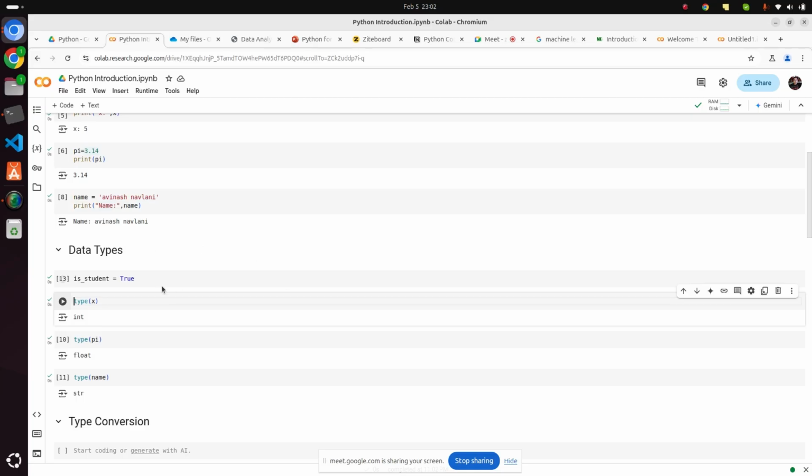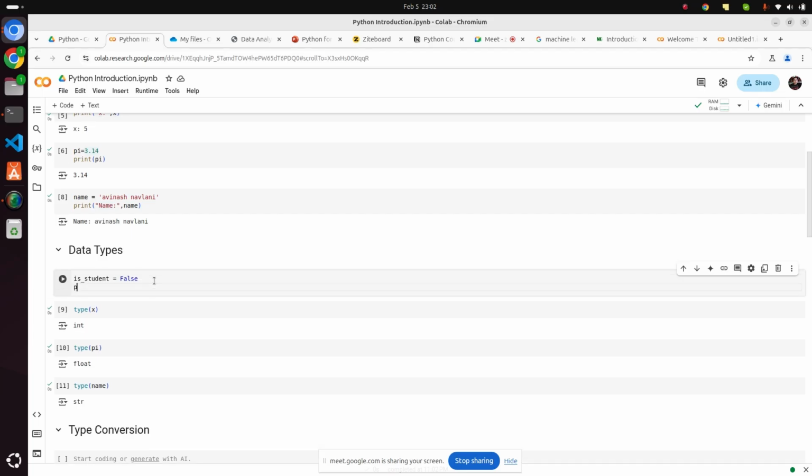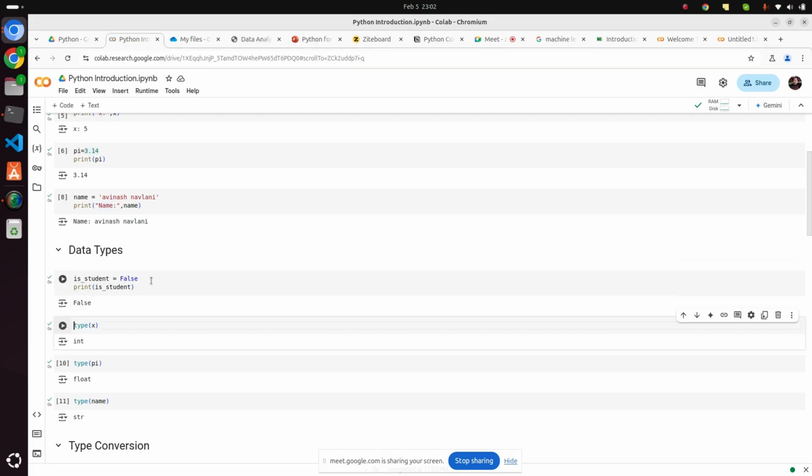So true or false. You can also give the value False, F capital, ALSE. It will run, right? If you want to print this, print is_student, right? Is underscore student, okay. You can define a variable and separate words in the variable name with an underscore.